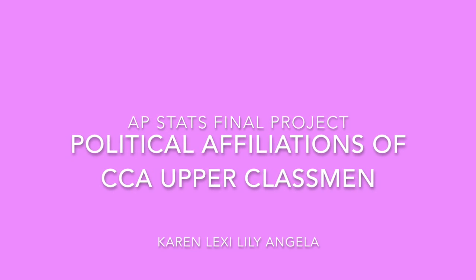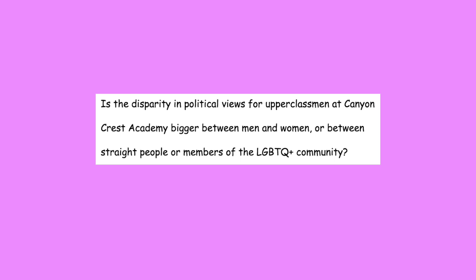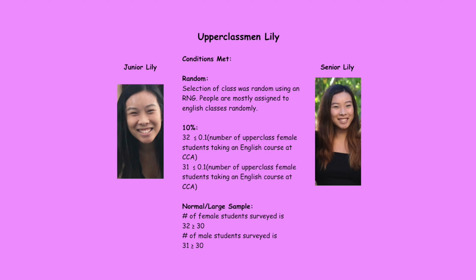Our AP Stats project is testing whether the disparity in political views for upperclassmen at Canyon Crest Academy is bigger between men and women or between straight people and members of the LGBTQ+ community. Using a stratified cluster random sample, we had 2 upper-class English classes selected. Our sample of upperclassmen at CCA taking first semester English would fairly represent the population, in which the population of juniors and seniors is roughly equal.